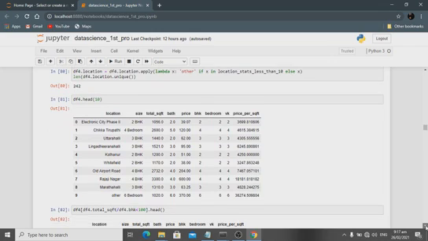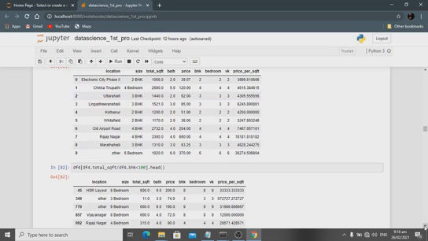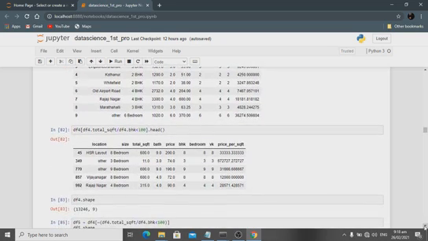Then I added this so the data is easily visualizable. Then I check the data: df4 total square feet divided by df4 dot bhk is less than 100.